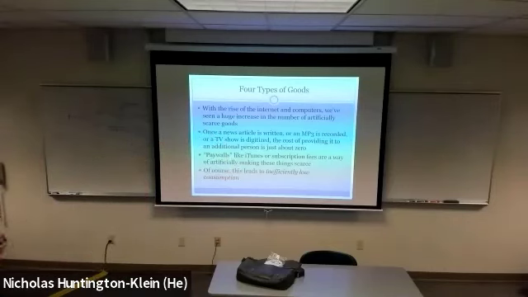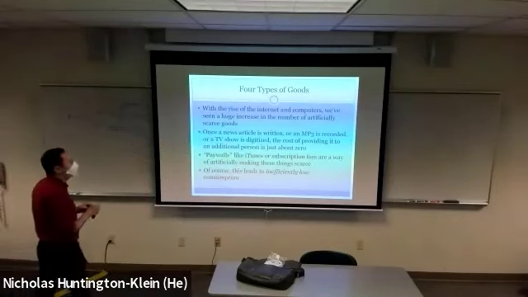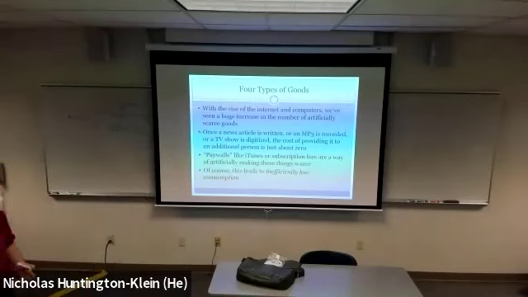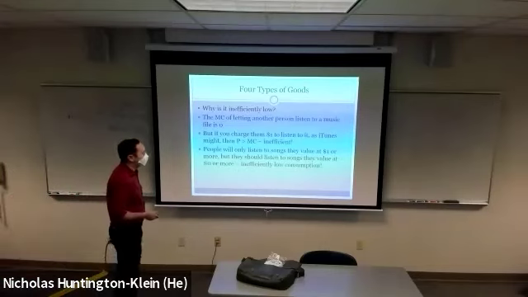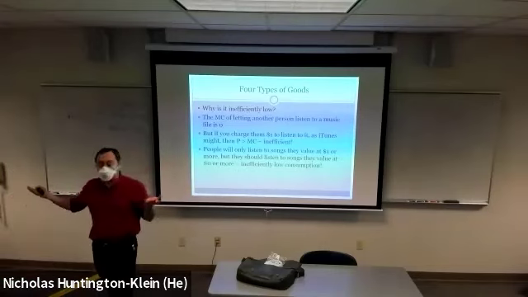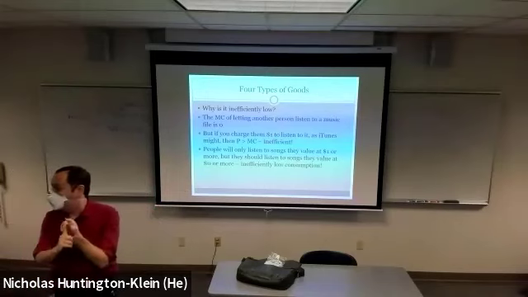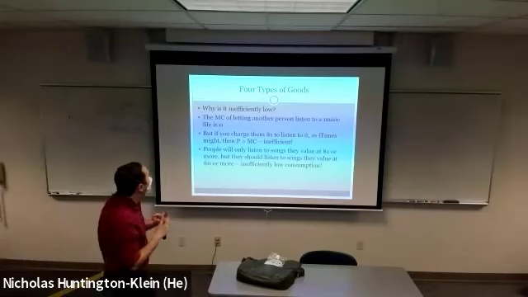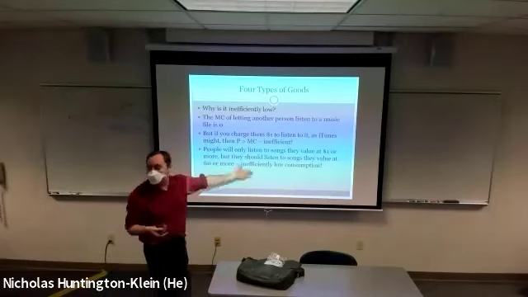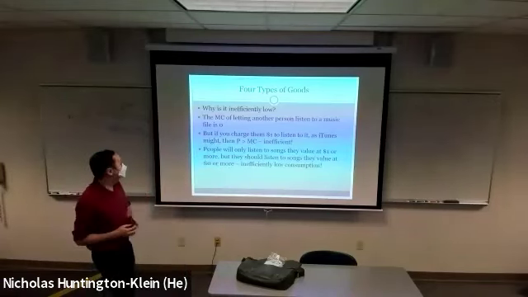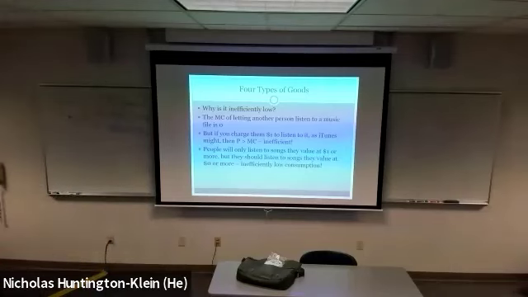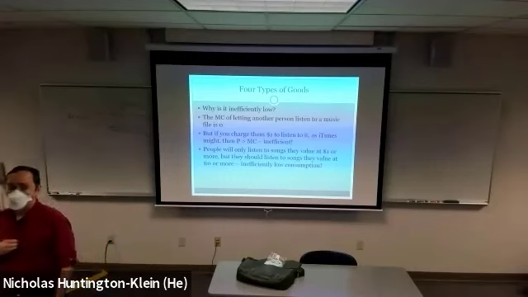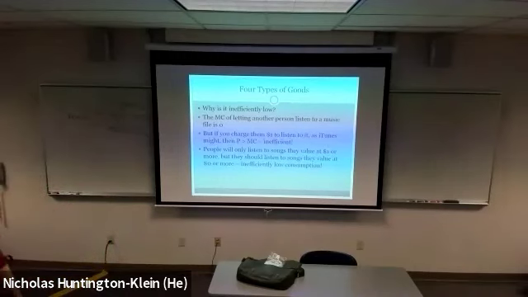Now you can imagine how this might lead to inefficiently low consumption, right? We're going to consume less than would be the efficient quantity. Why might this be? Well, as I mentioned before, where's the efficient quantity going to be? It's going to be wherever marginal benefit equals marginal cost, right? Golden rule, it's always the answer. However, marginal cost is 0, right? So if I charge you $1 to look at this thing, whereas it's going to cost me 0 to make it, then you're not going to consume as much of it as would be efficient.